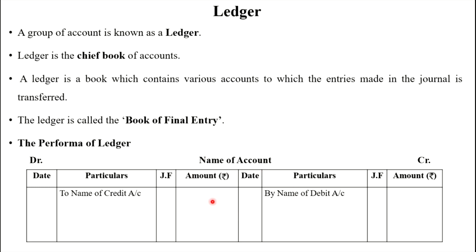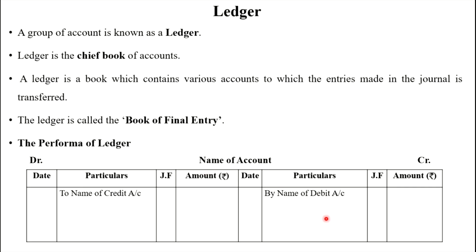As the first step, of the transactions recorded in the journal, I have to identify the cash account. Where the cash account entry is on the debit side, I have to identify such transactions, and that transaction's credit account I record on the debit side of the ledger. I'll repeat. First of all, we have to identify that account in the journal, which account entry is on the debit side. That transaction's credit account we record on the debit side of the ledger. Likewise we record each and every transaction on the debit side.